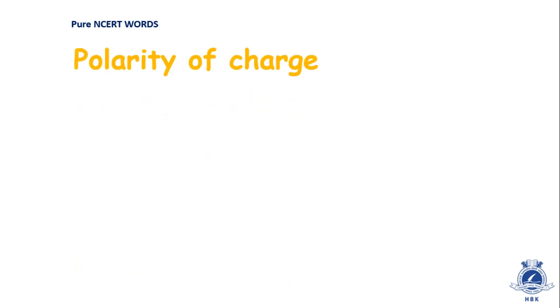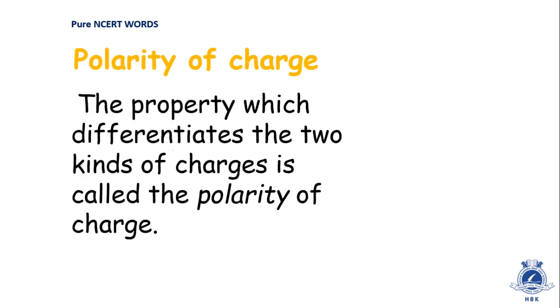What is polarity of charge? I told you that one gets positive, another gets negative. So this property of electricity with which we are differentiating 2 charges is called polarity. Let's see what NCERT says. The property which differentiates the 2 kinds of charges, which kinds of charges are there? Yes, one charge is positive, another charge is negative. So the property which differentiates 2 kinds of charges is called polarity of charge. This is just a simple definition, you have to remember it.